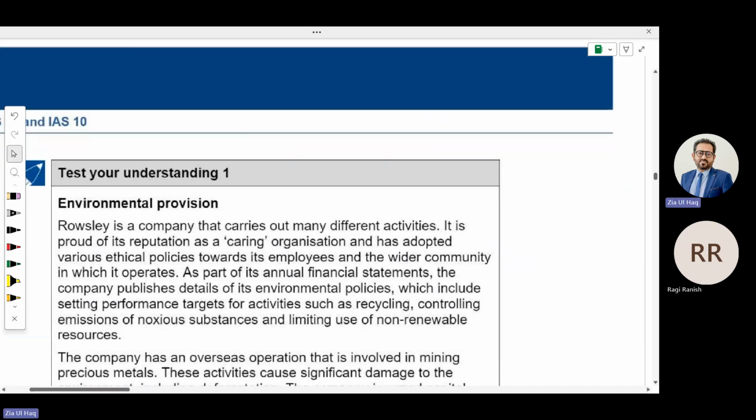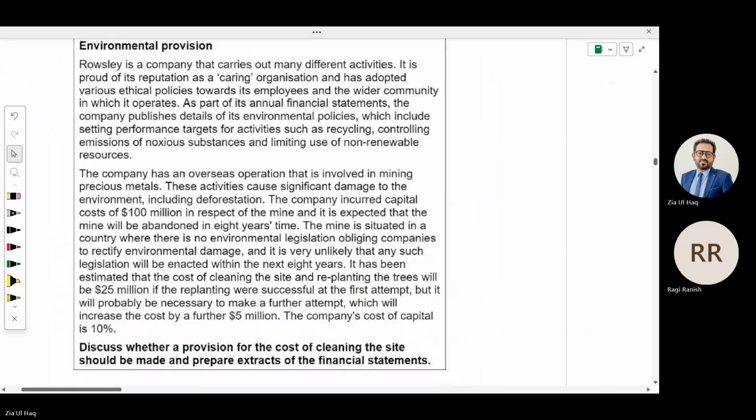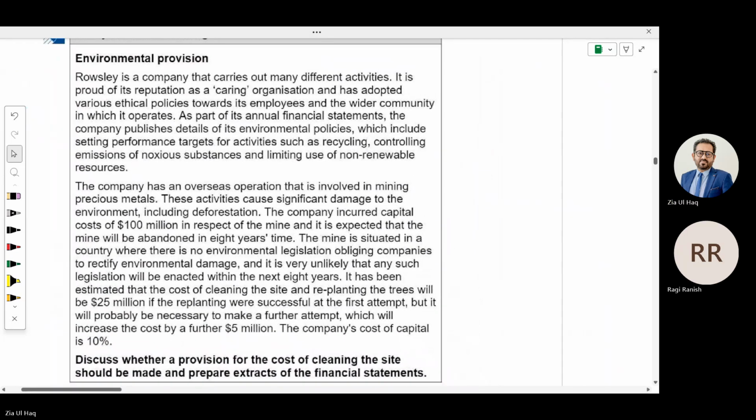See this example. Test your understanding one. Discuss whether a provision for the cost of cleaning the site should be made and prepare an extract of the financial statements. Whether provision is required or not, if required, with what amount, and you need to prepare financial statement extracts, P&L, balance sheet, any figures you need to calculate.